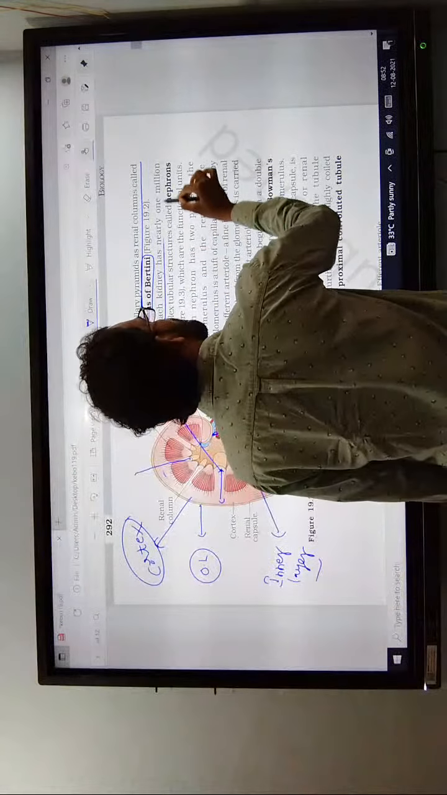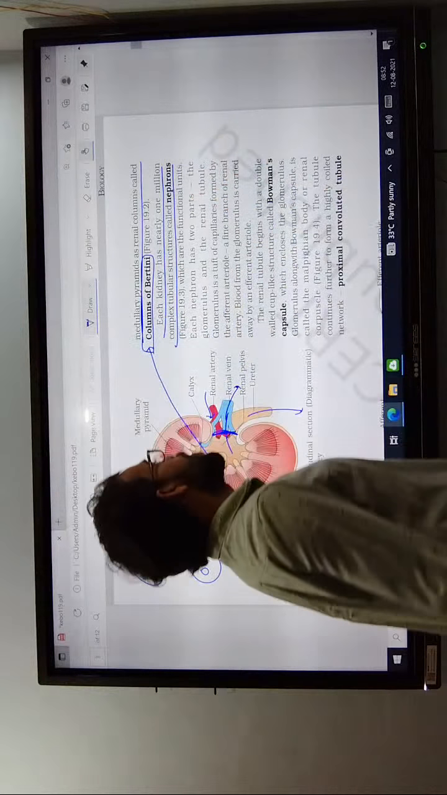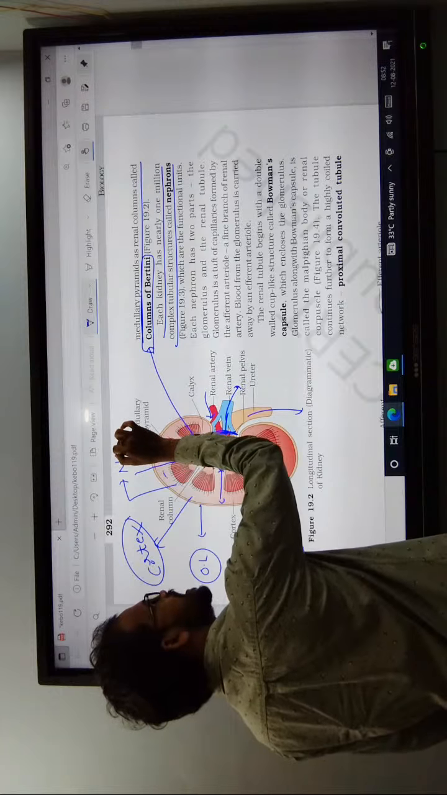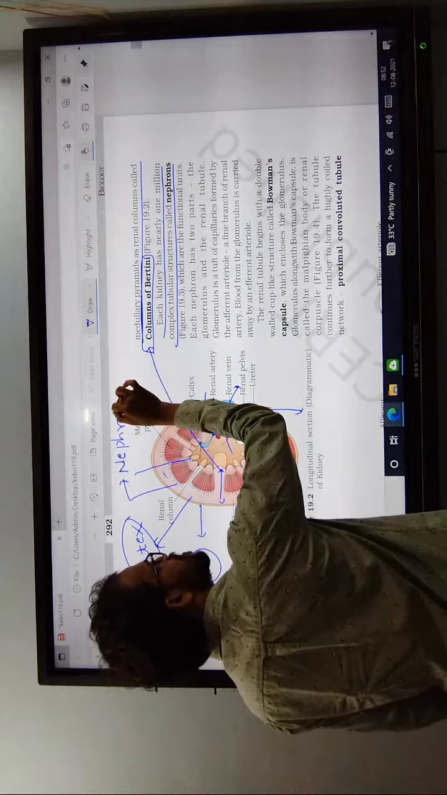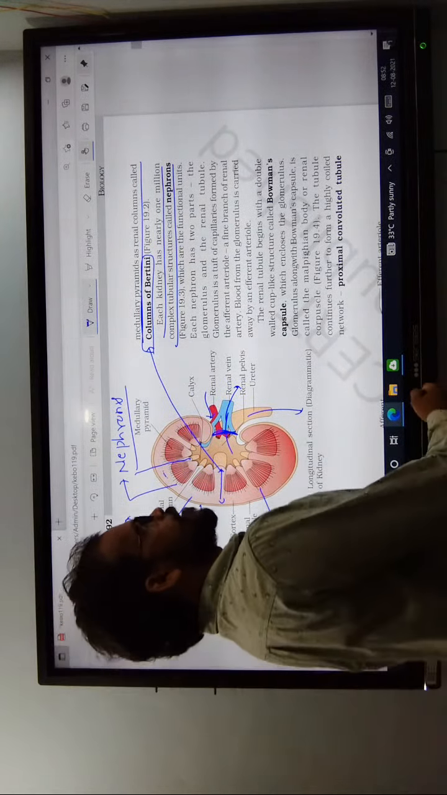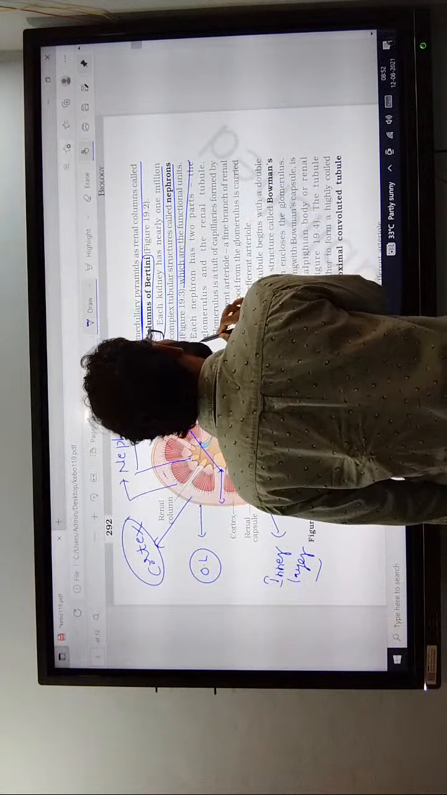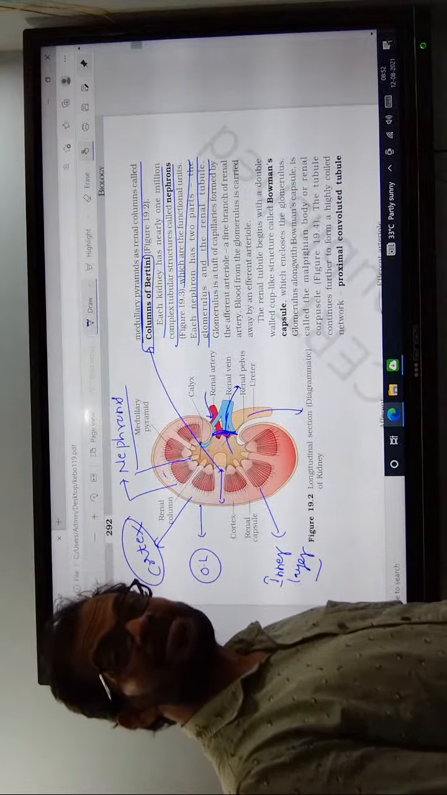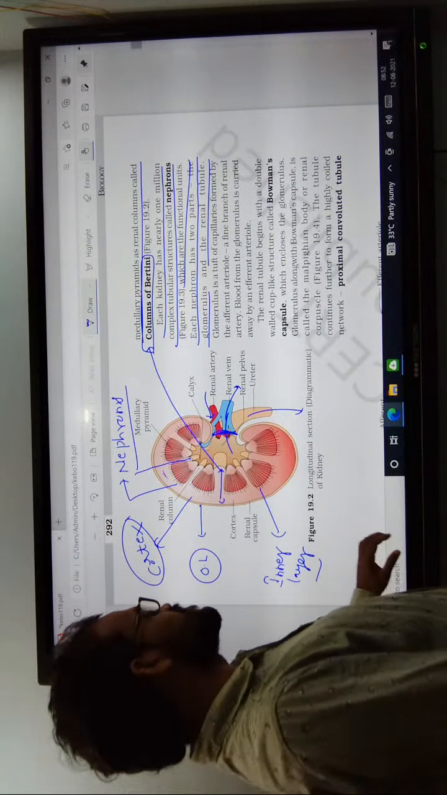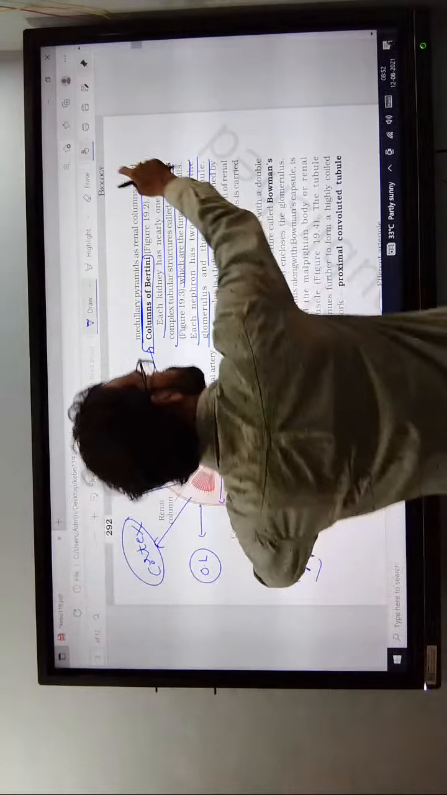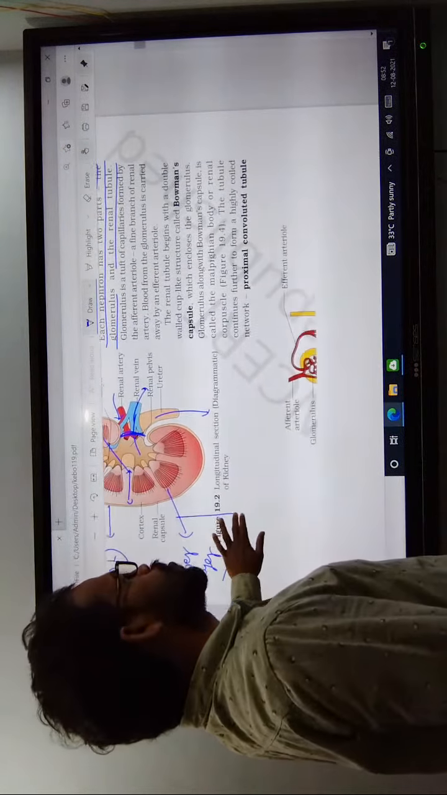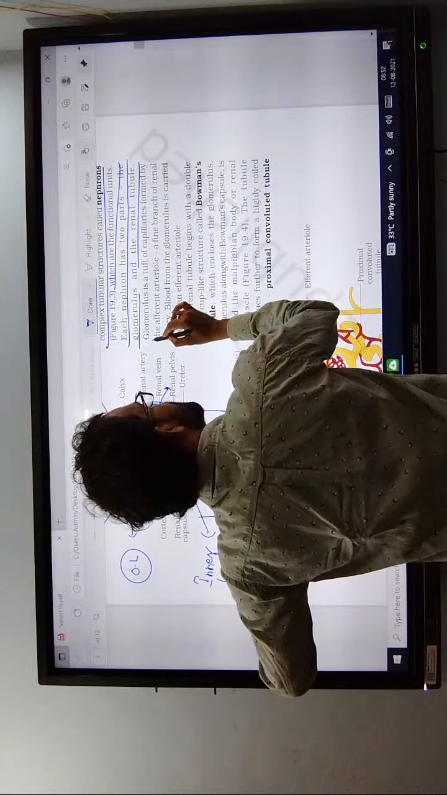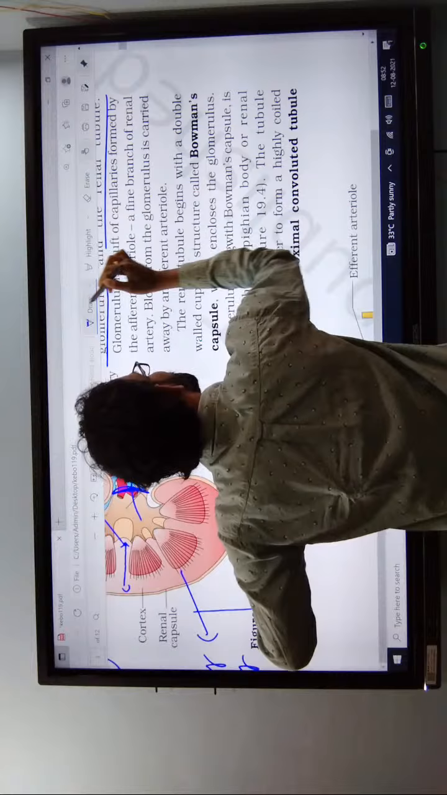Each kidney has about 1 million nephrons, which are the functional units. This indicates the nephrons. Each nephron consists of the glomerulus and renal tubules. The glomerulus is a tuft.